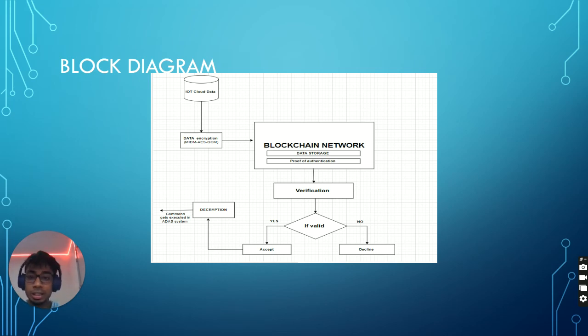So this is the entire block diagram of the implementation. As I told you before, we receive the data from IoT on the client side in the encrypted form, which is MIDM, AES-GCM. Then it goes to the blockchain network, where the data gets stored. When the data comes back to the ADAS system, it gets verified. If the data is verified, it gets decrypted and the command gets executed in the ADAS system.